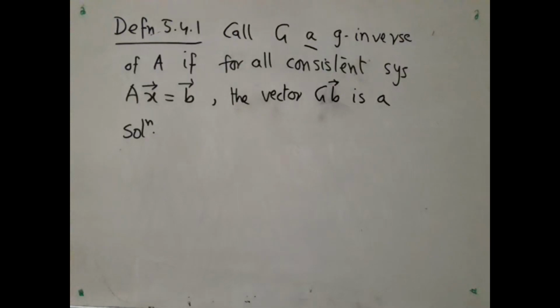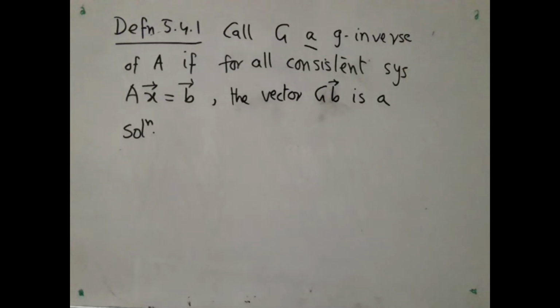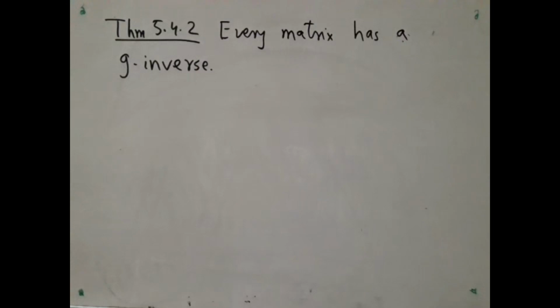And observe that this is perfectly silent about 2 points. Number one, what happens if it is inconsistent? And number two, if there are infinitely many solutions of the consistent system, which solution do you get? This definition is much cruder than the pseudo-inverse that we mentioned. The definition, of course, does not make it clear whether a G inverse exists or not.